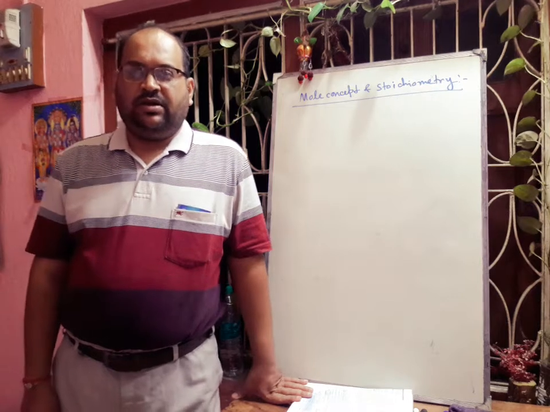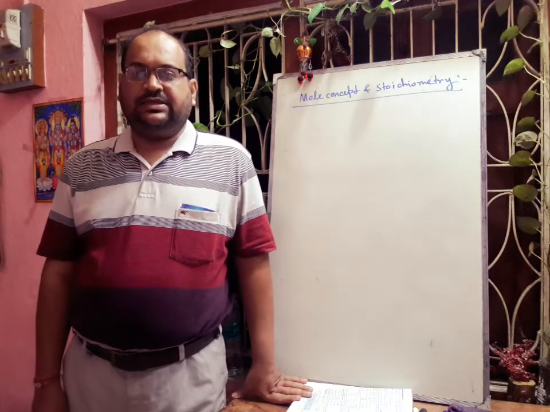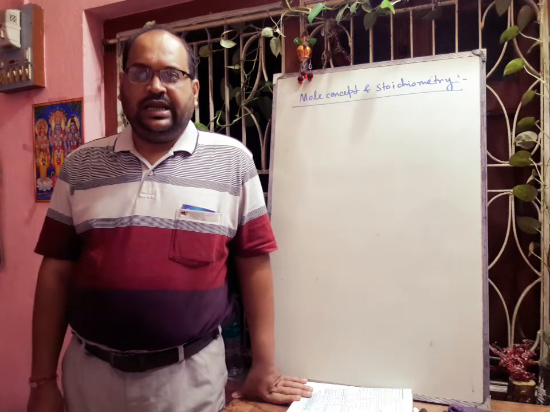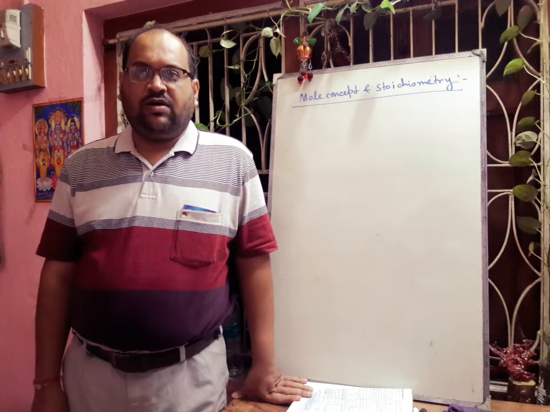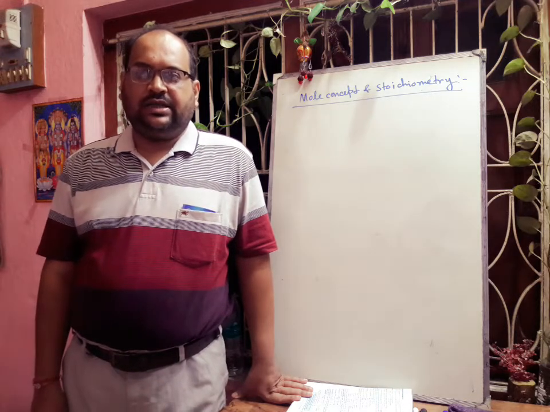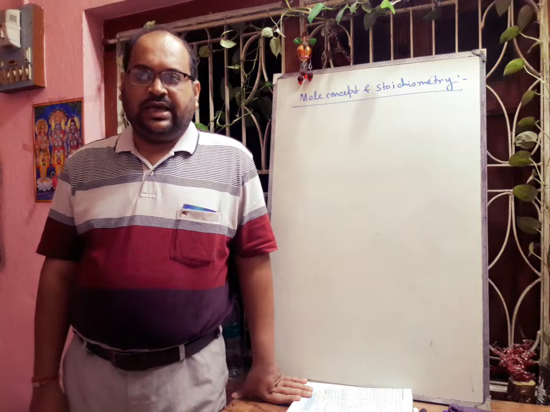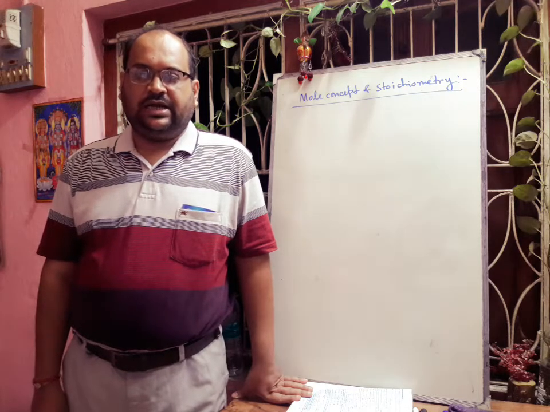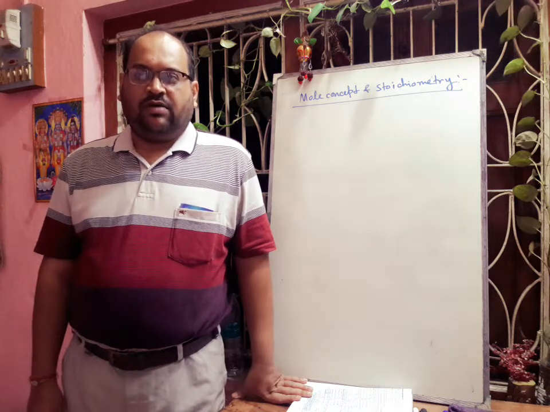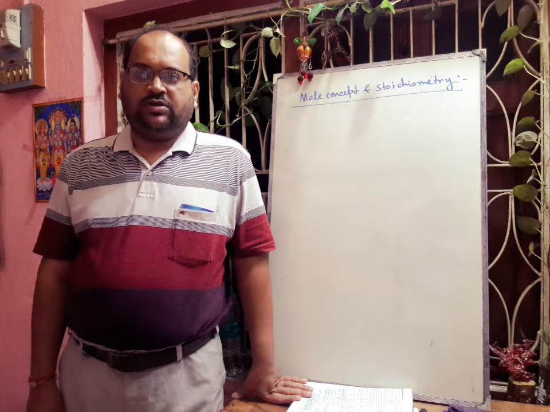The statement of this law is: the volumes of gaseous substances that are consumed and produced in a chemical reaction are in the ratio of small whole numbers, provided the volumes are measured under the same condition of temperature and pressure. So under the same condition of temperature and pressure, two volumes of ammonia are formed when one volume of nitrogen combines with three volumes of hydrogen.